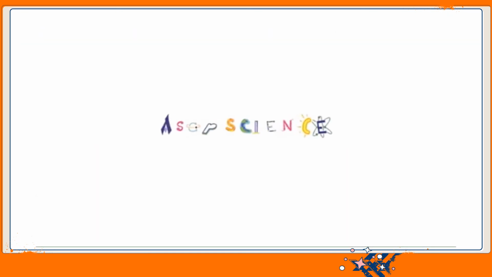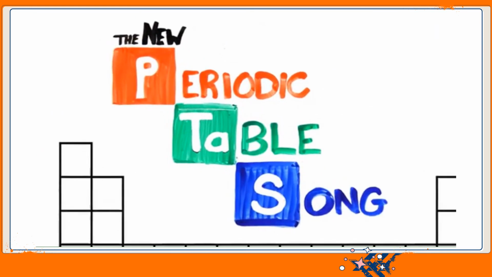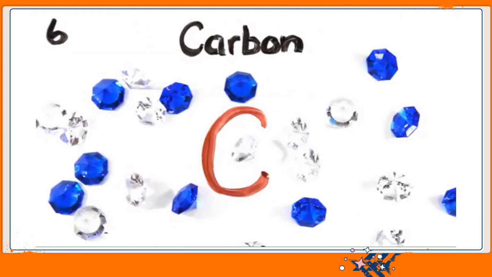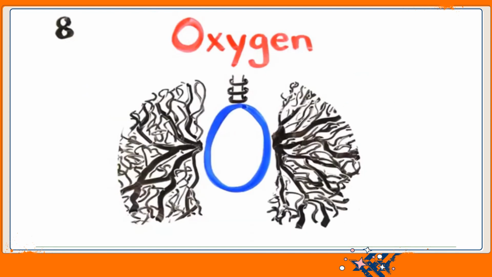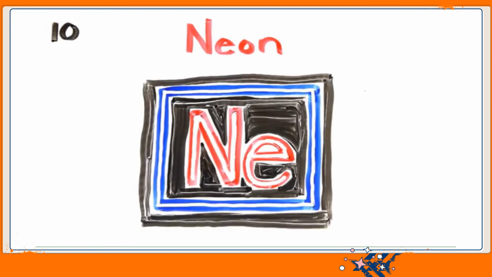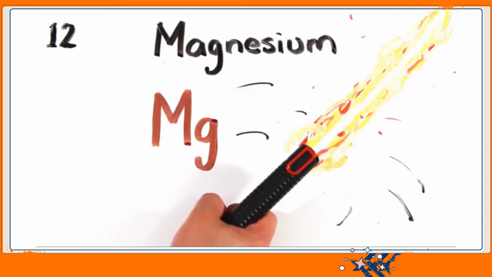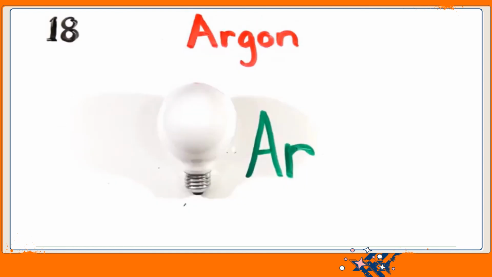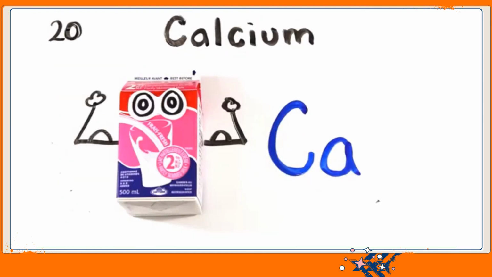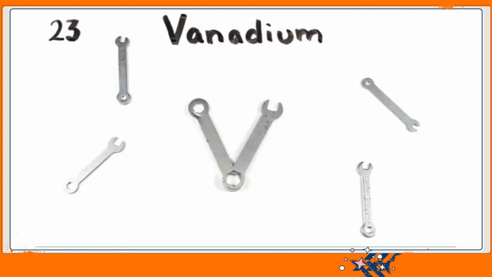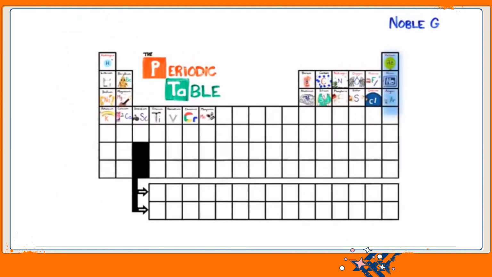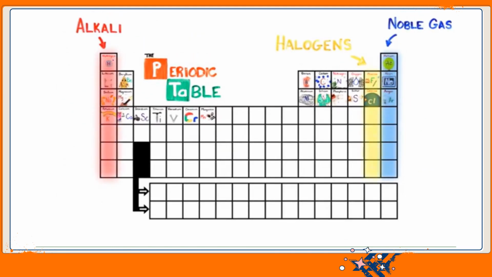And now, ASAP Science presents the elements of the periodic table. There's hydrogen and helium, then lithium, beryllium, boron, carbon everywhere, nitrogen all through the air with oxygen so you can breathe, and fluorine for your pretty teeth, neon to light up the sign, sodium for salty times, magnesium, aluminium, silicon, phosphorus, then sulfur, chlorine, and argon, potassium, and calcium so you'll grow strong, scandium, titanium, vanadium, and chromium, and manganese. This is the periodic table, noble gases stable, halogens and alkalis react aggressively.